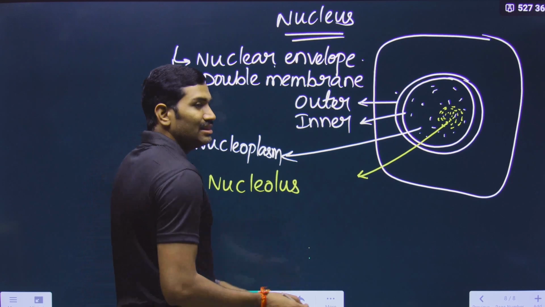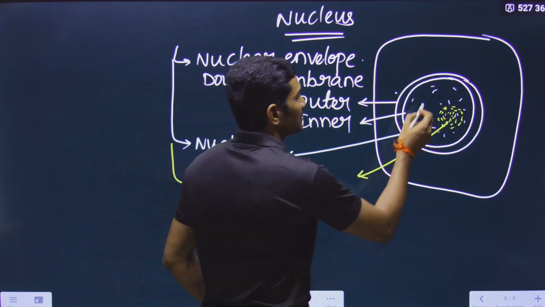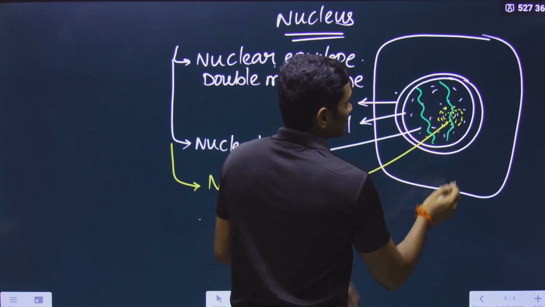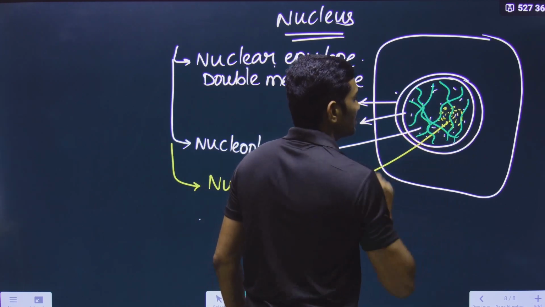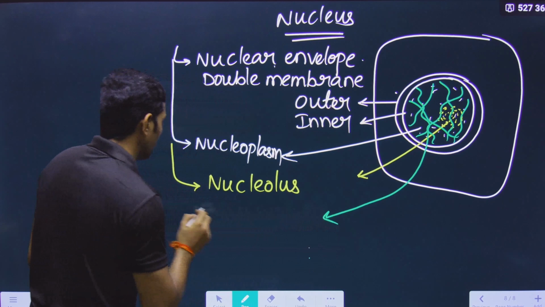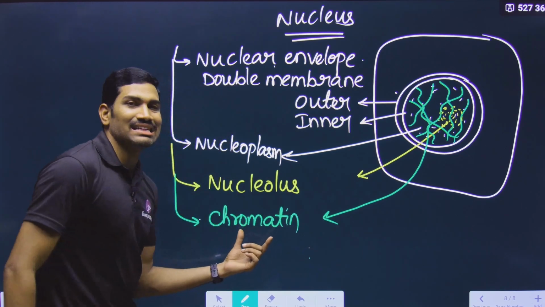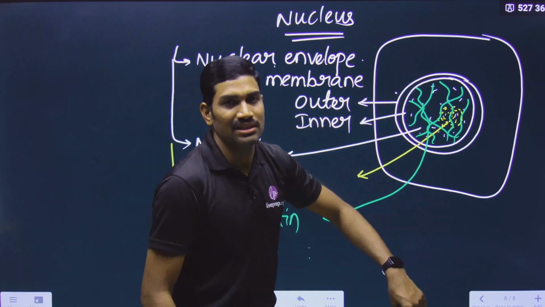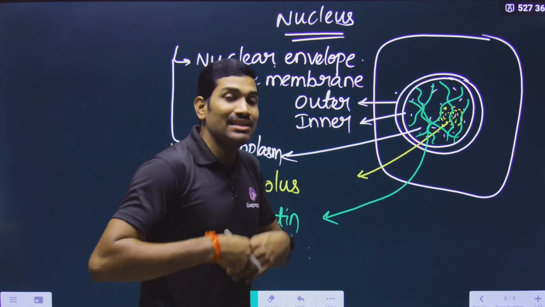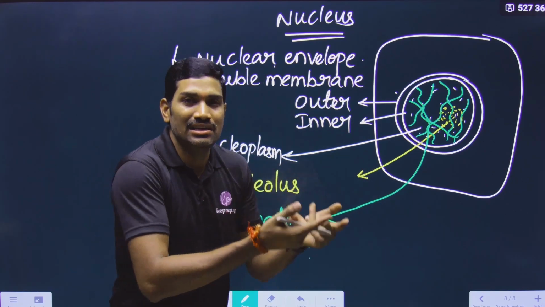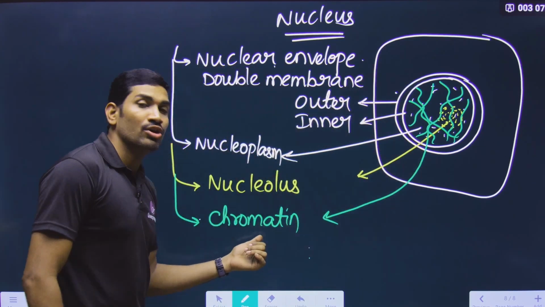And not only this, in the case of the cell cycle, we will study about interphase and division phase. In the interphase, there are some long thread-like structures. Some of them are passing through the nucleolus also. These long thread-like structures are called simply chromatin. Chroma means color, tin means threads. They are colored threads. Why are they getting color? Do they naturally have the color? They don't naturally have the color. We are adding some colored molecules called stains or dyes. Slowly we will talk about this, so that they are getting color, and they are long thread-like, that's why they are called chromatin.